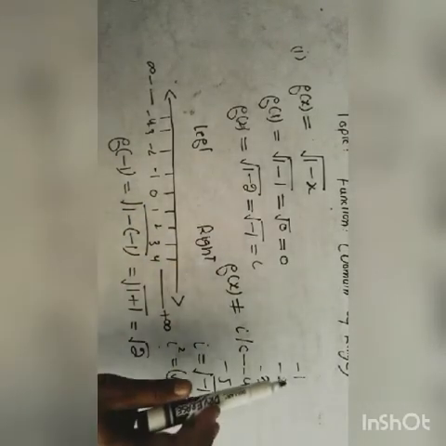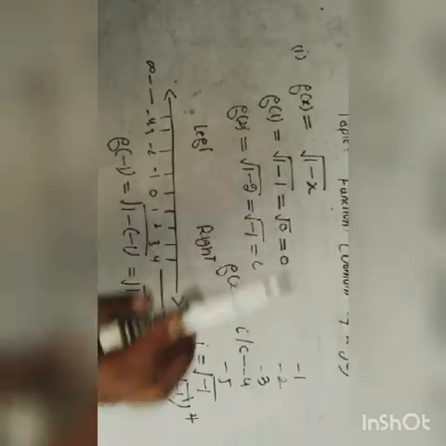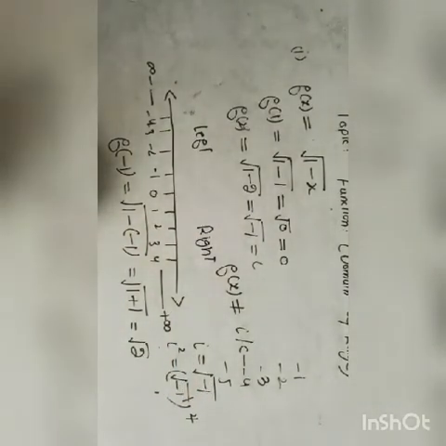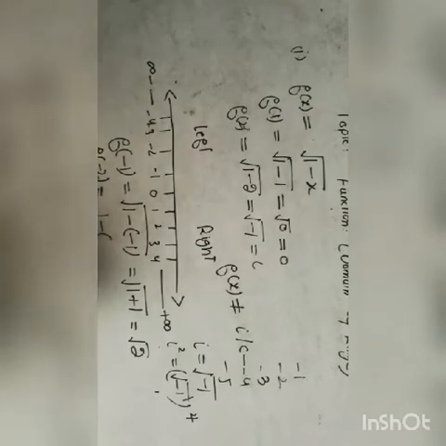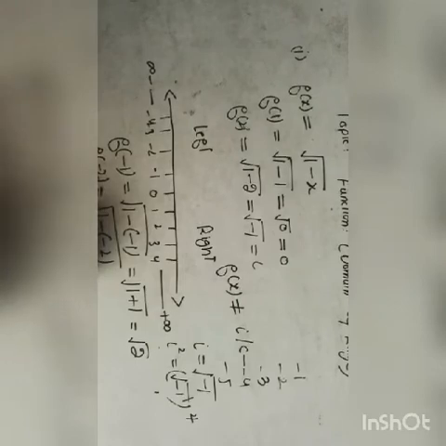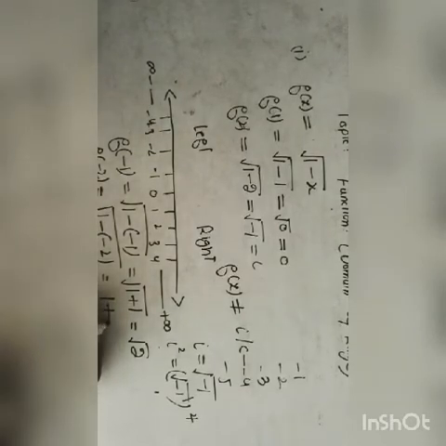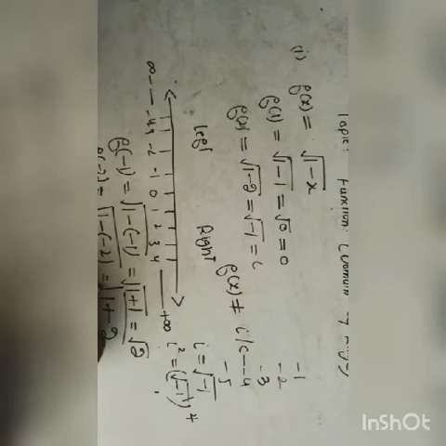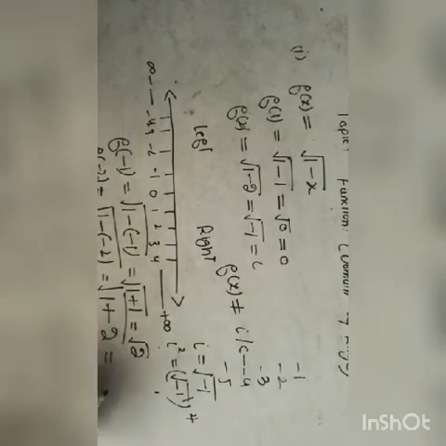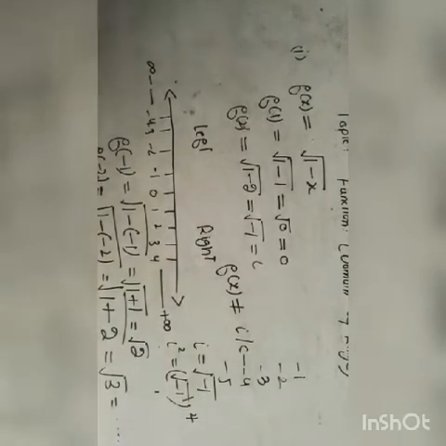And when we put minus 2 in place of x in this function, we get a positive value. Like f of minus 2 is equal to square root of 1 minus into minus 2. So 1 as it is, and when minus is multiplied with minus, we get a plus sign. So there is 2. 1 plus 2 under the square root, 1 plus 2 becomes 3. So square root of 3 is also a positive value and exists on the real line.